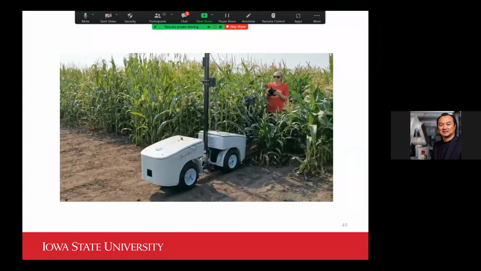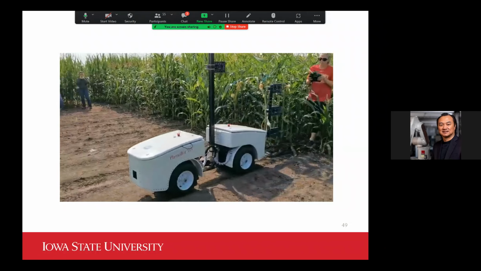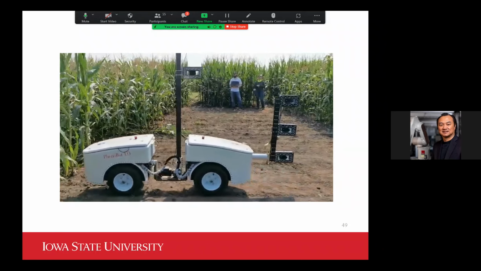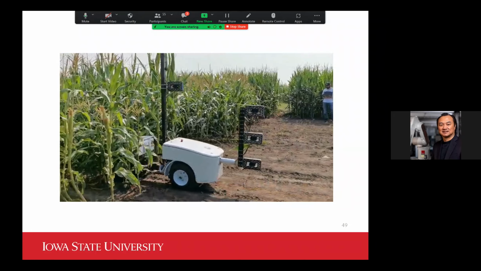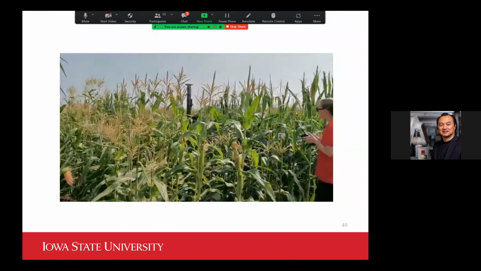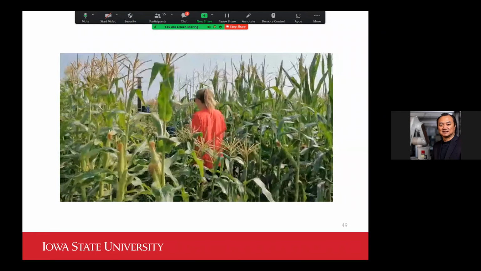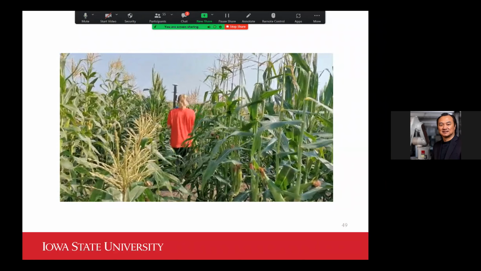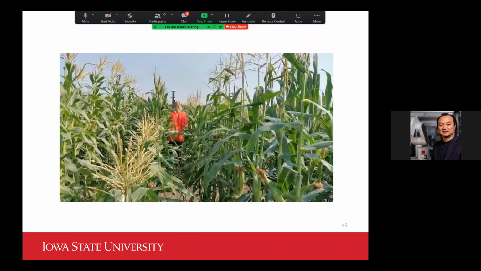We are still finalizing our navigation controller, and once we changed the design of this vehicle, there are some changes we have to make in our navigation controller. That's the work ongoing right now. Even with the walking-behind approach, we were able to cover more than 900 lines or plots in about 3 to 4 hours.